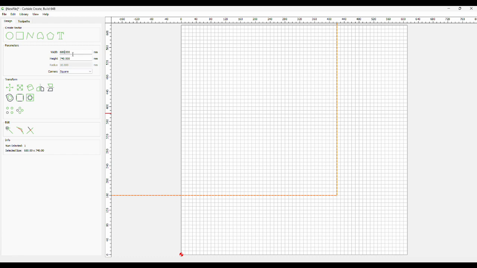Now, like I said, my width is 610, but I always go oversized, so I'm going to do 10 mil over, so I'll go 620, and then this is 620. I'm going to make this 630.